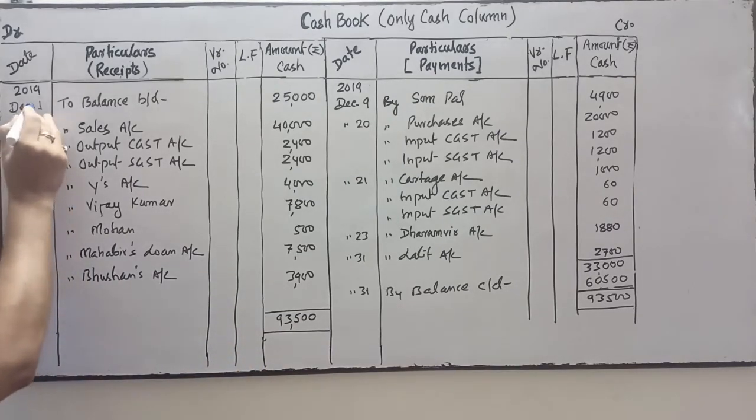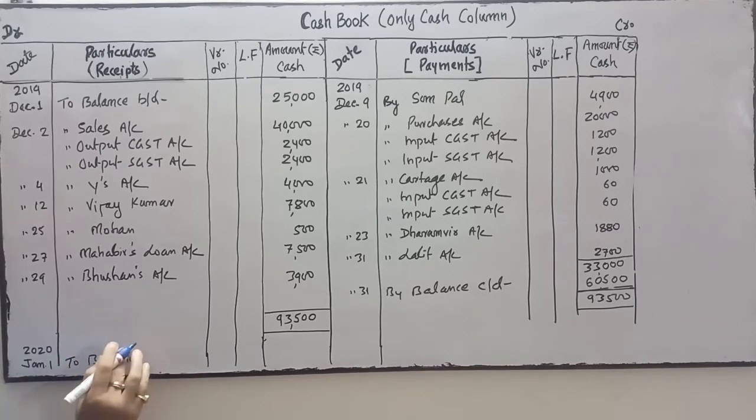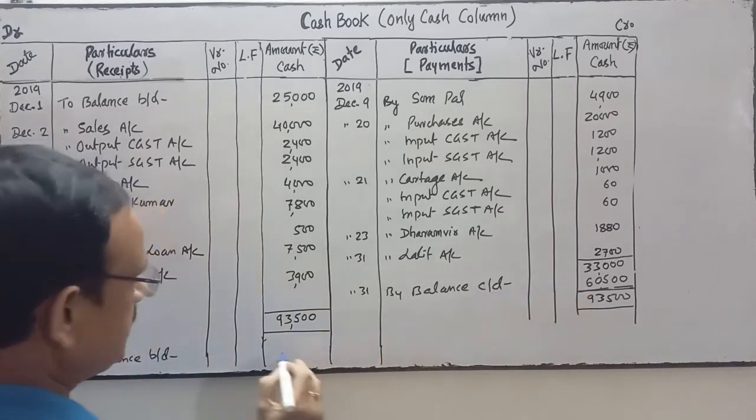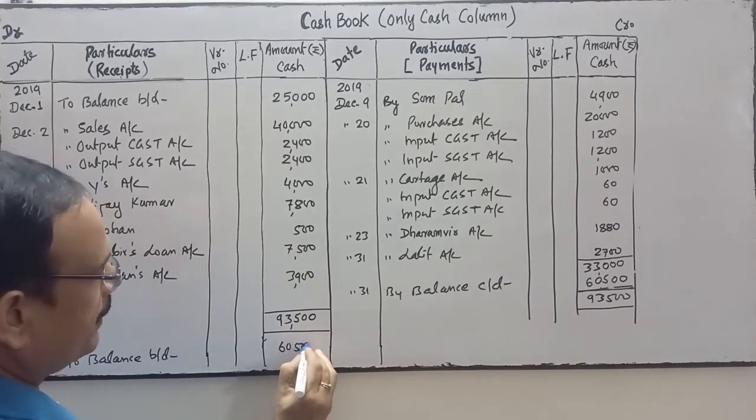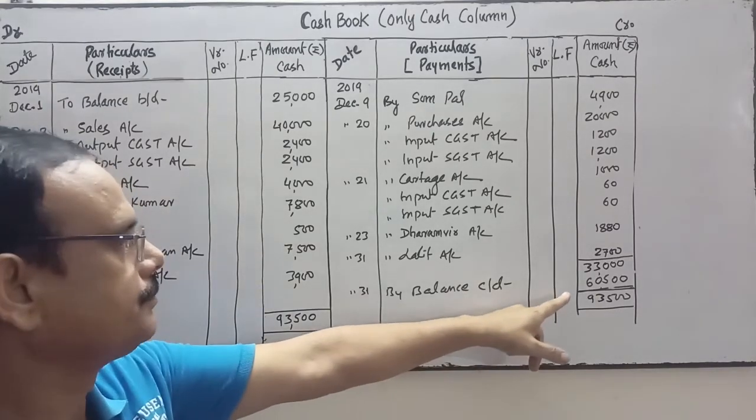Next month is after December. Next month is in 2020. Year will change. January 1st, to balance brought down. This balance, 60,500. So this balance will be brought down.